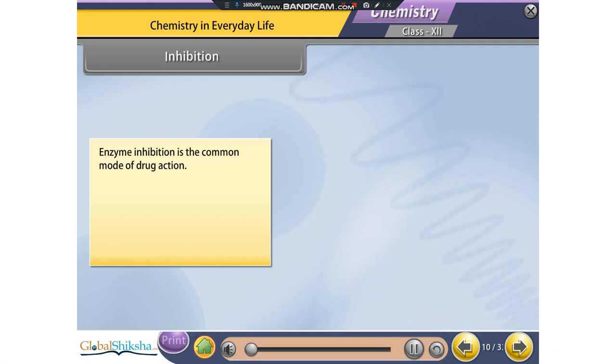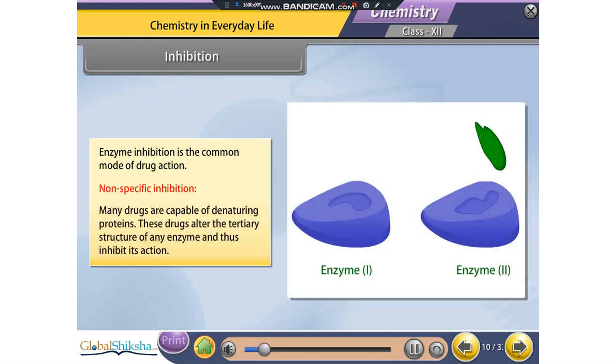Enzyme inhibition is the common mode of drug action. Non-specific inhibition. Many drugs are capable of denaturing proteins. These drugs alter the tertiary structure of an enzyme and thus inhibit its action. For example, heavy metal salts, alcohol, formaldehyde and phenol inhibit enzymes non-specifically.